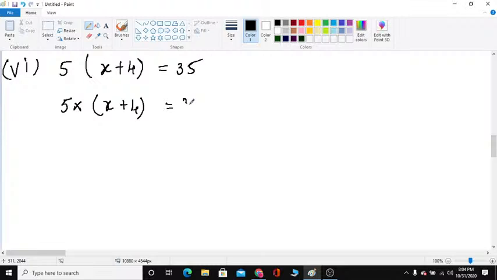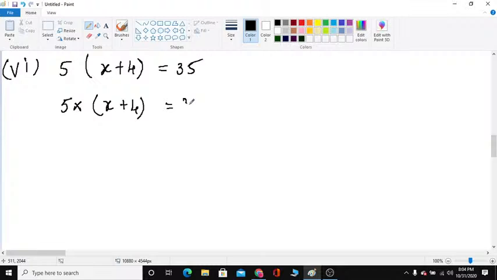Now 5 into bracket, answer 3 plus 4 is 7, is equal to 35. 5 7s are 35. Left hand side 35, right hand side also 35. So left hand side is equal to right hand side. Therefore x is equal to 3. Your answer is correct, children. So x is equal to 3 is a root or solution of the equation.